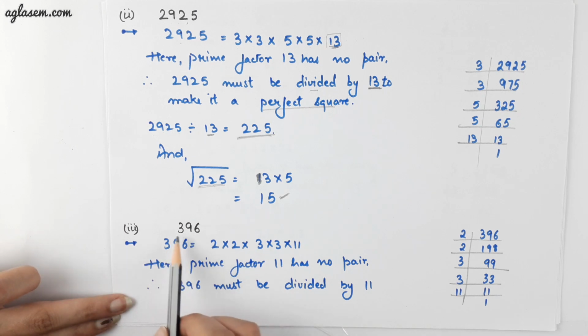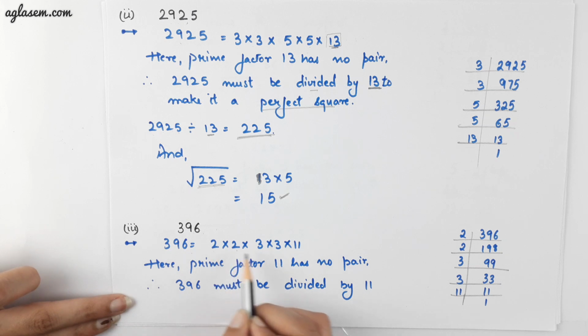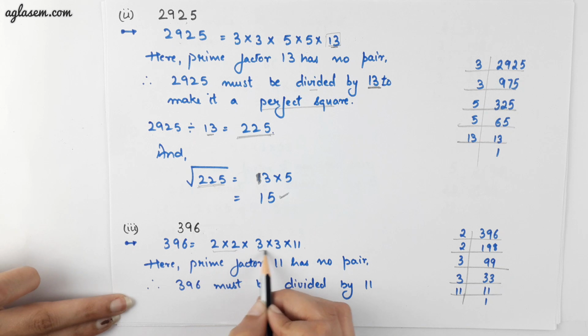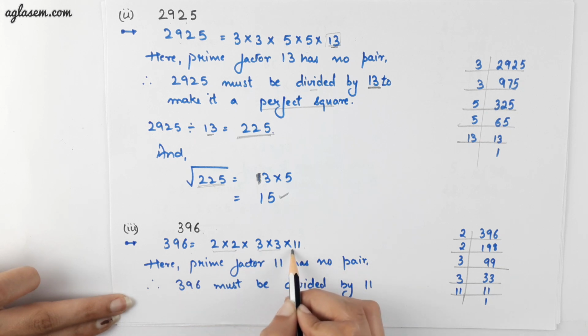Moving to the third part of the question, that is 396. Here also we have to find the smallest number by which 396 should be divided to make it a perfect square. So here also we will do the prime factorization of this number, which is 2 into 2 into 3 into 3 into 11. And by making the pairs, we realized that 11 has no pair with itself.